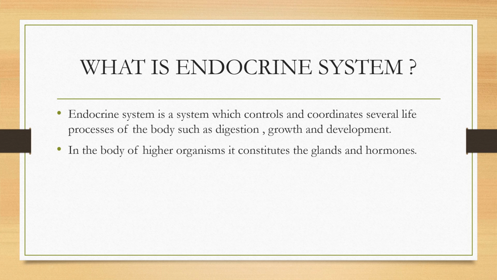So in this chapter we are going to learn about endocrine system, types of endocrine glands and their secretion and effects. So the first question which comes in our mind is, what is endocrine system? Endocrine system is a system which controls and coordinates several life processes of the body, such as digestion, growth, and development. In the body of higher organisms, it constitutes the glands and hormones.